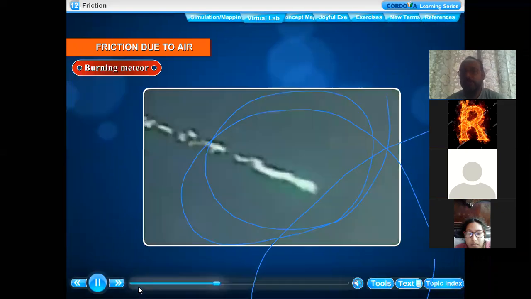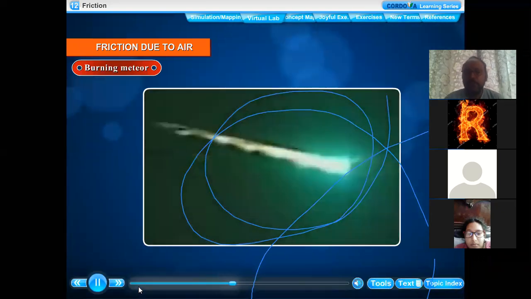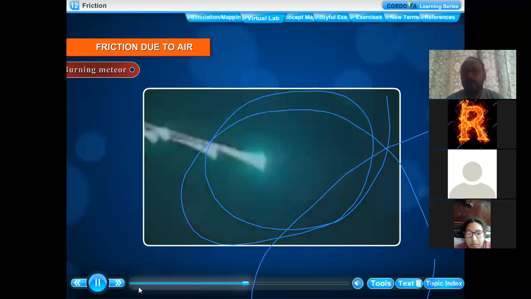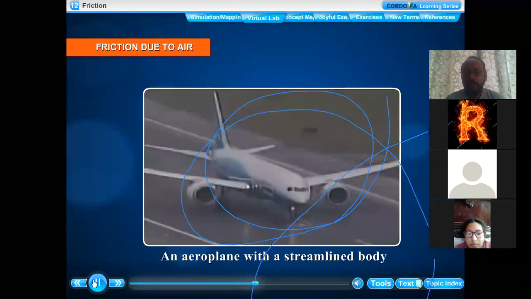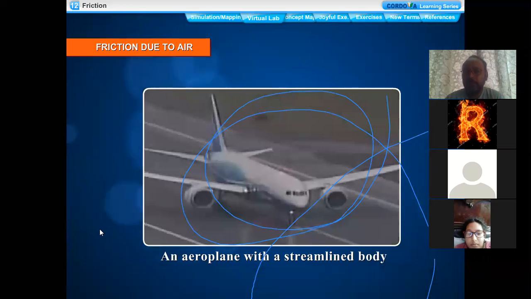Because of friction, objects are catching fire like meteors. So it shows that the air is having friction. This is why you might have seen the streamline shape of aeroplanes, provided to have very less impact of friction, right?